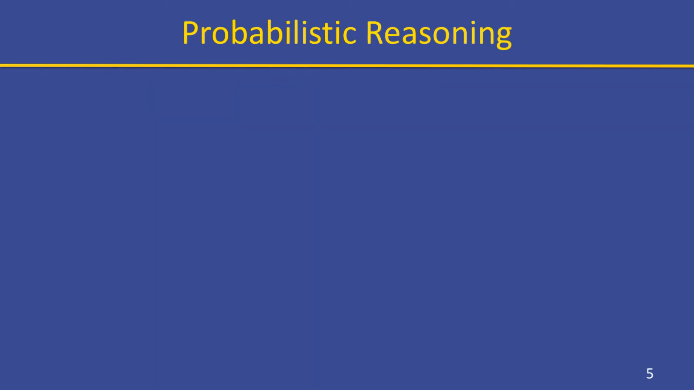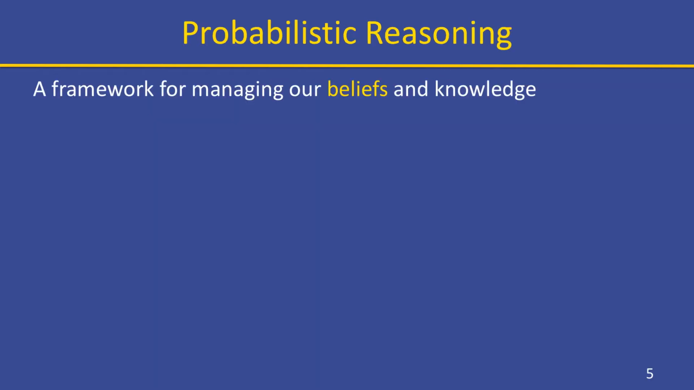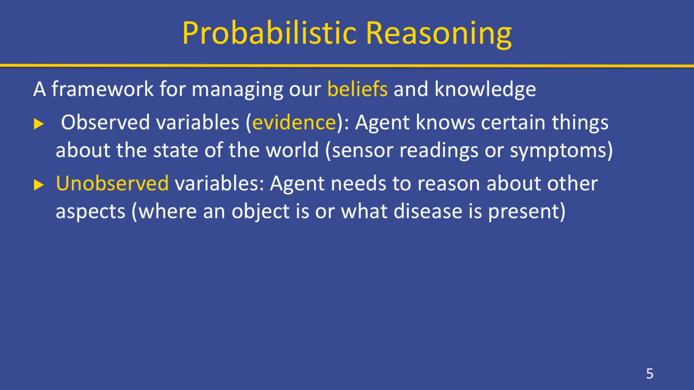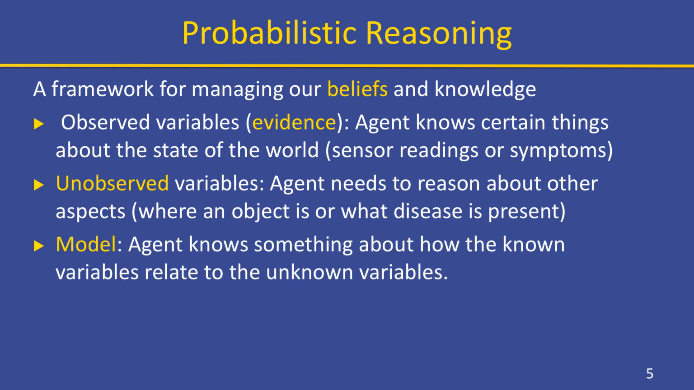In the next couple of lectures, we'll introduce a framework for managing our beliefs and our knowledge. This knowledge is divided into three main categories. We have observed variables, these represent our evidence. We have unobserved variables, what we do not know directly, and we have our model.